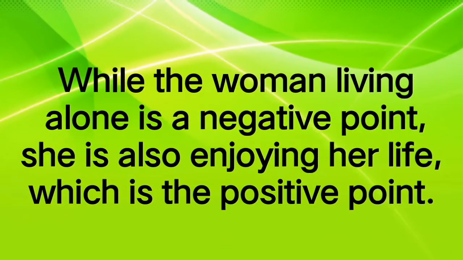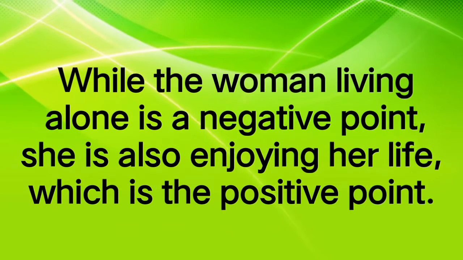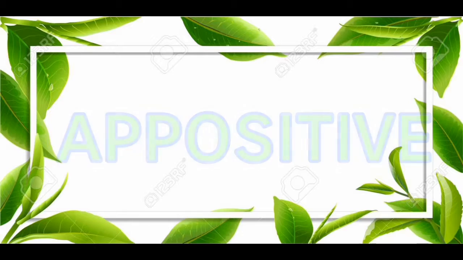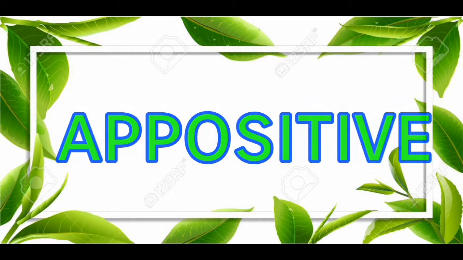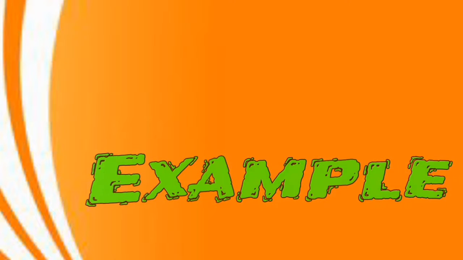While the woman living alone is a negative point, she is also enjoying her life, which is the positive point. Number 4. Appositive. This is a literary device that appears before or after a noun or noun phrase. It is always used with a comma. Simply, we can define it as a noun phrase or a noun that defines or explains another noun which it follows. Let's take a look at this example.